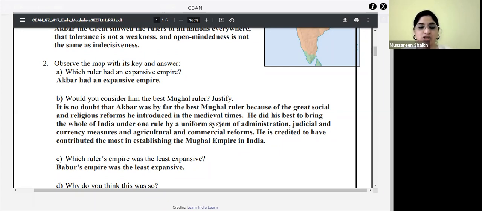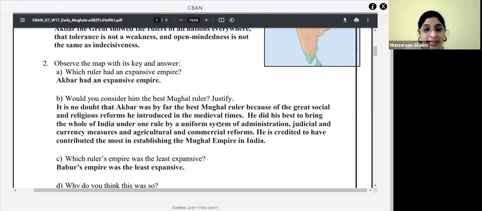And the justifications for the same are, first, he brought lots of religious reforms. I told you the religious reforms which he brought. Who will tell me what was the religious reform he brought? Ma'am, to visit the holy place, there was a tax imposed. Yes. So what did Akbar do? He removed that. Very good. And he did his best to bring the whole of India under one uniform system of administration.